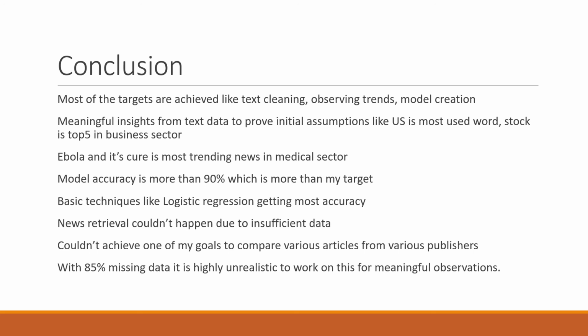News retrieval could not happen because the data is not sufficient. So I couldn't achieve one of the goals because I couldn't get the data for that. And as I said, with 85% of the data missing, it is highly unrealistic to work for meaningful observations.